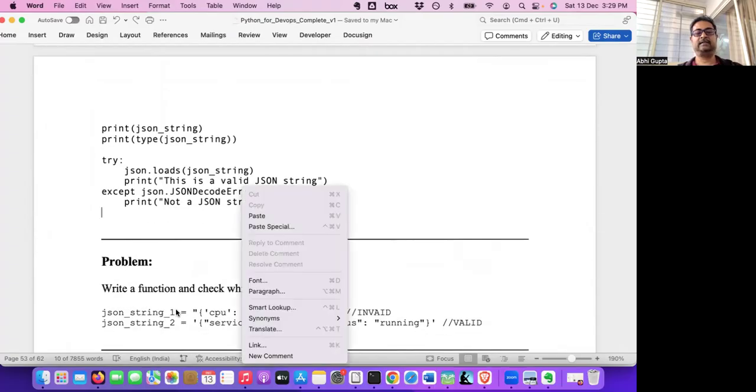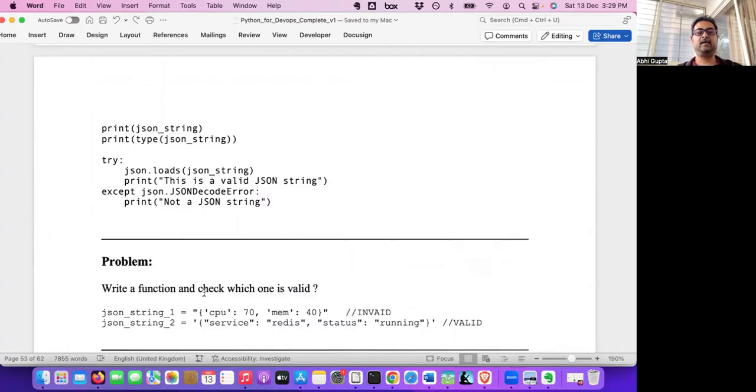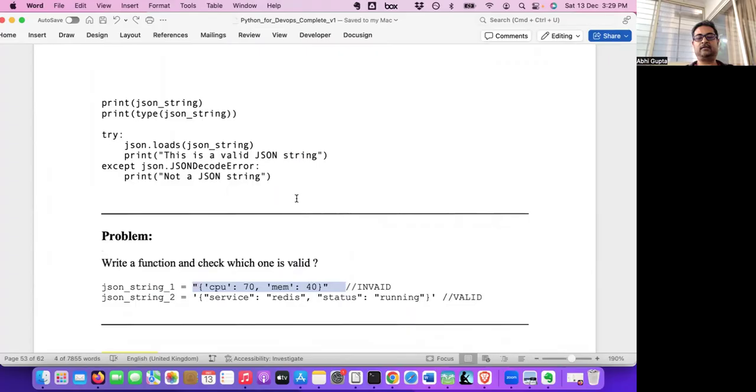Your home task will be to write a function, JSON validator or something, which will take a string. You can use this first string and see whether it's valid JSON or not. If it is valid, it will return valid. If it is invalid, it will return invalid. And the second one, whether it's valid or not. I have provided that information: the first one is invalid and the second one is valid. But you can see both are strings. So try this out. This code is already there. You just need to modify it a little bit and make it a Python function. Okay, so try this out.